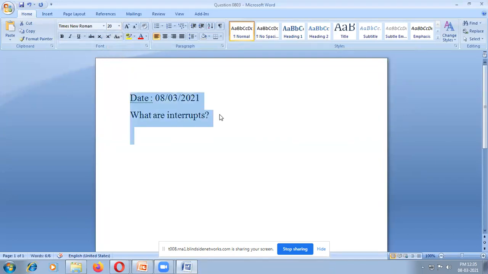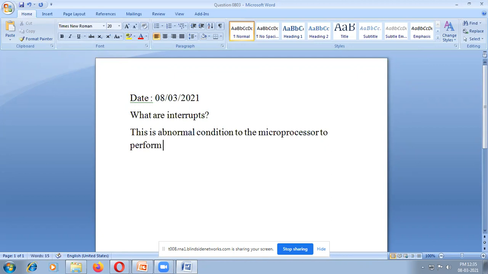Normal execution of the program is going on, then this abnormal condition comes to the microprocessor to perform some action. So what is an interrupt? It is an abnormal condition to the microprocessor to perform some action.